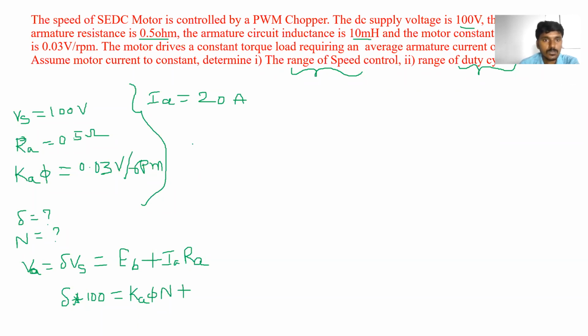So in this equation we can easily substitute 20 into 0.5. Clear?